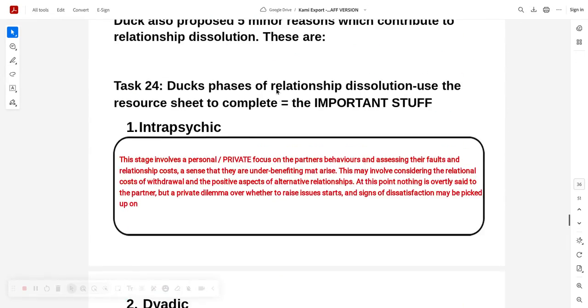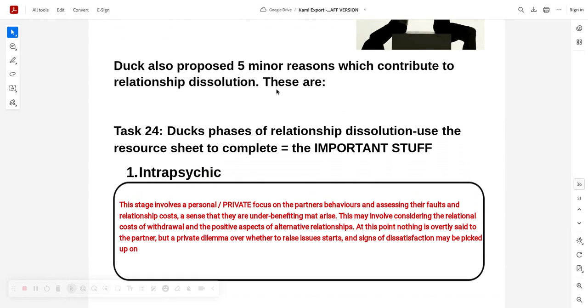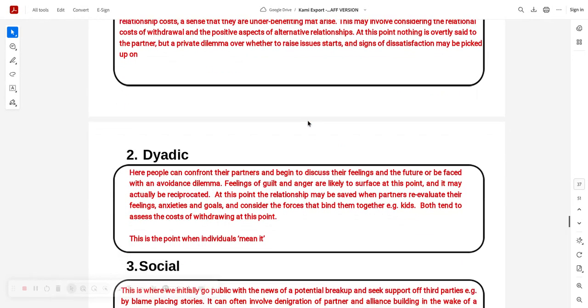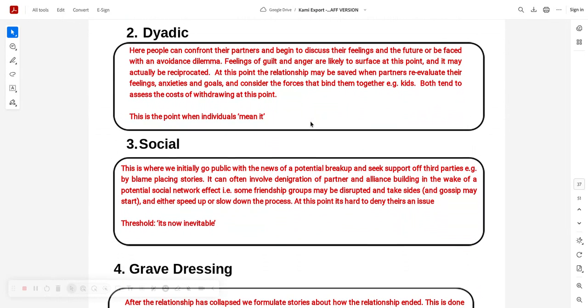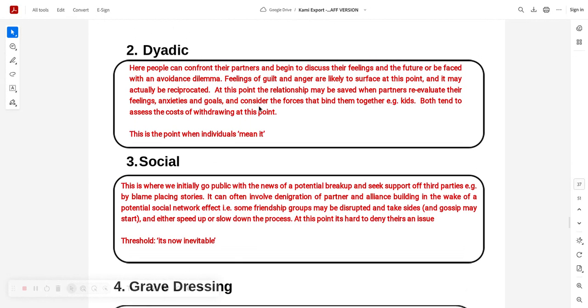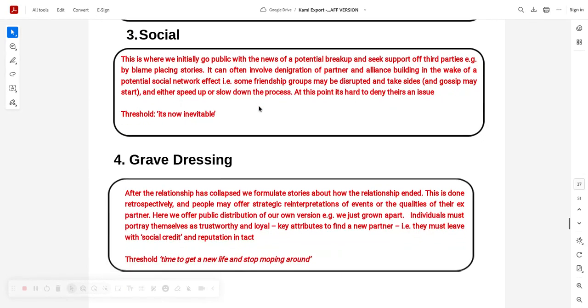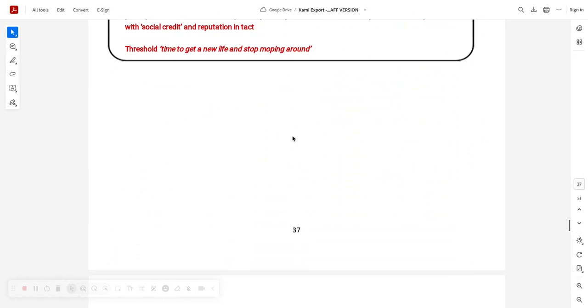What about that question as well? If you had to describe one of Duck's 4 stages of relationship breakdown, which one would you pick? Well, you can see through my descriptions here, they've all got 4 sentences with them. Yeah, so you have to play to your strengths. I quite like social, because I can go, people might do this, people might do that. But dyadic is very strong for me, and intrapsychic as well. It's your choice, but you need to know them all.